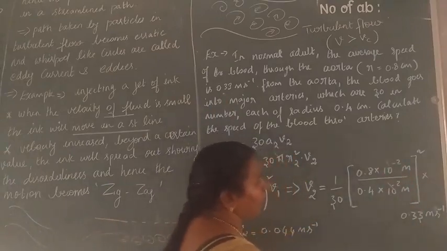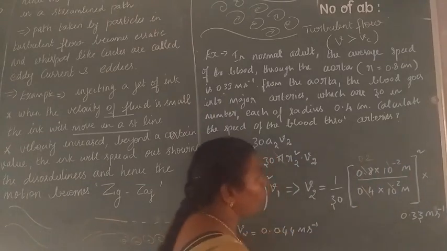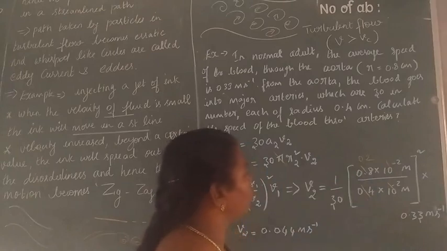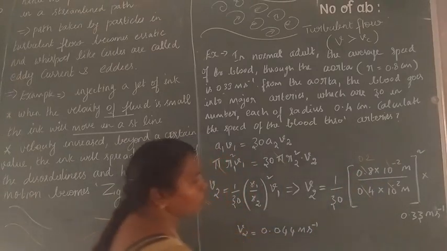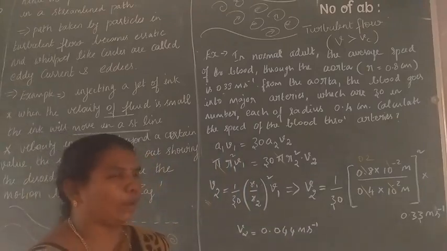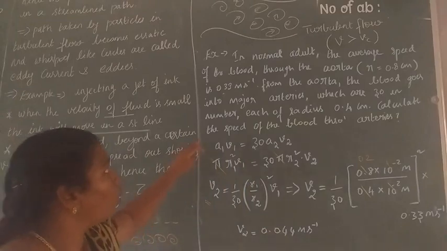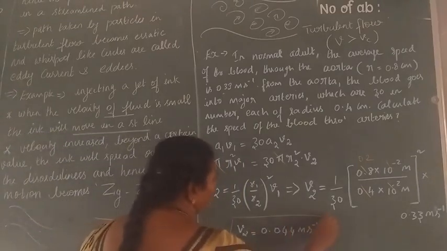You can cancel these values, and 0.4 means 0.2 the whole square, therefore it comes to 0.4, and then again cancel with this 30 and multiply by 0.33. So you can do your own calculations. Let us take your paper and pencil, note these questions and write them. Next you can find the answer of the velocity.